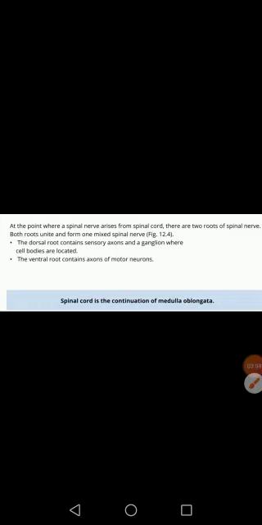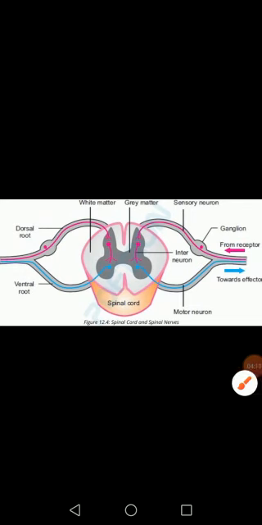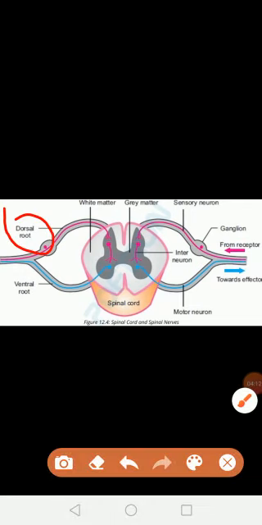At the point where a spinal nerve arises, it forms two roots: the dorsal root and the ventral root. These are two different nerves.